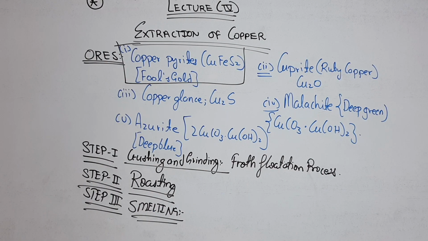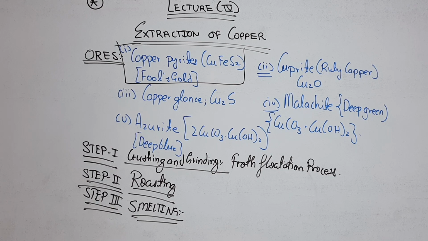About the extraction of copper. Look students, I am again repeating the same thing, that these questions will come for 3 marks, and you have to write in the similar way in which I am making you write the notes. The examiner wants the steps, and these steps should be explained in a summarized way. And if I have already explained these points, I am not writing the theory once again. You have to refer to the notes which you have written previously.